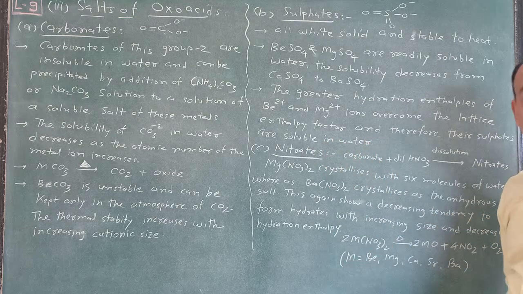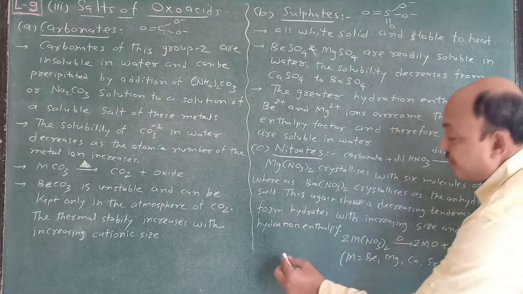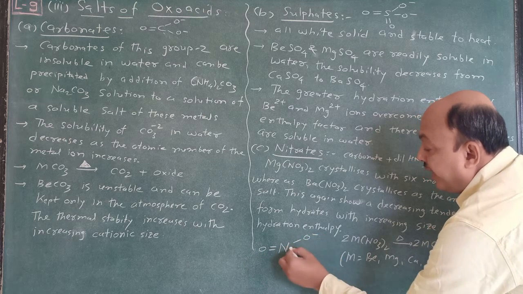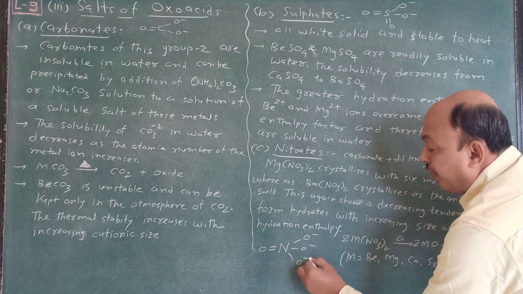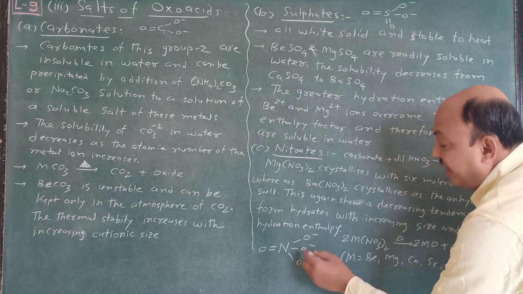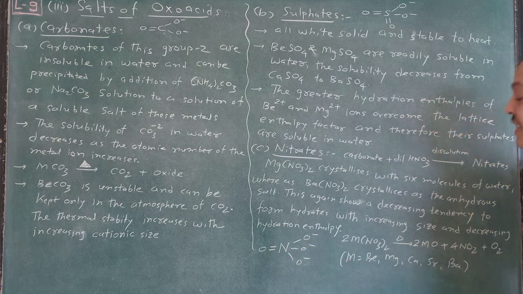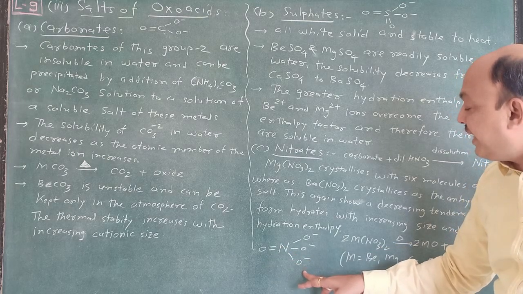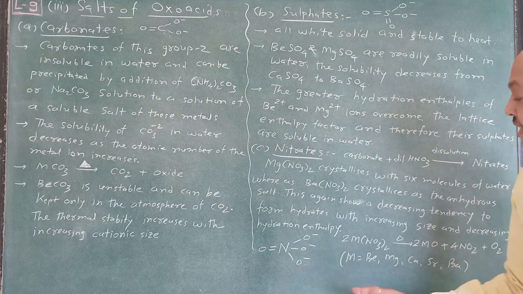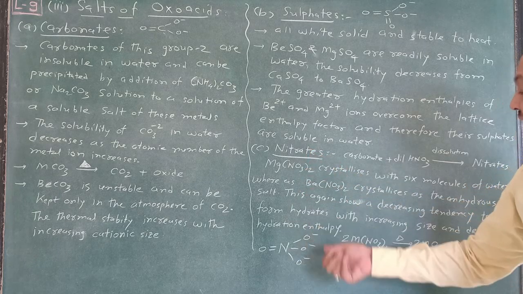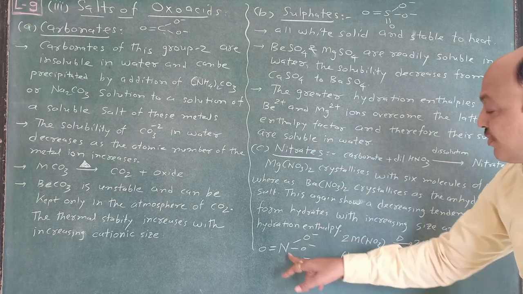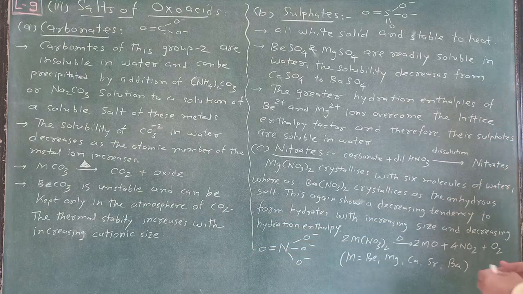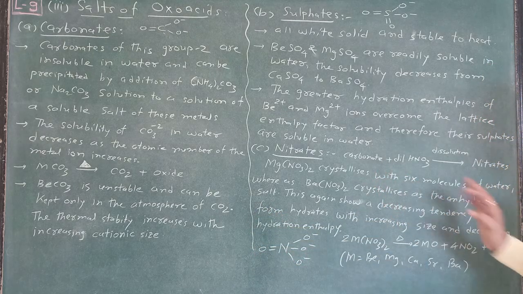Next one is nitrates. The structure of nitrate is this one, with a double bond O and O negative. Suppose we write H here, then this is nothing but the HNO3 structure. O minus is attached with nitrogen, and nitrogen has a double bond with O, that's why it is considered an oxoacid.